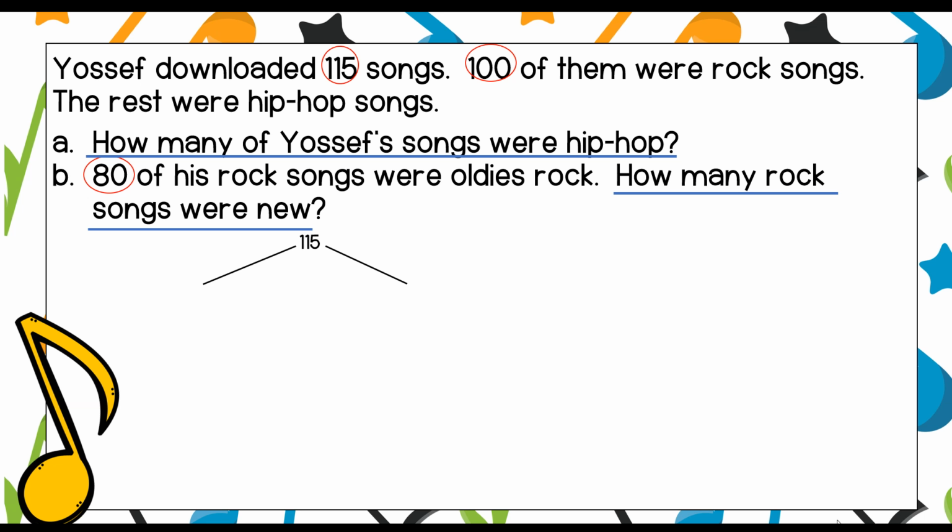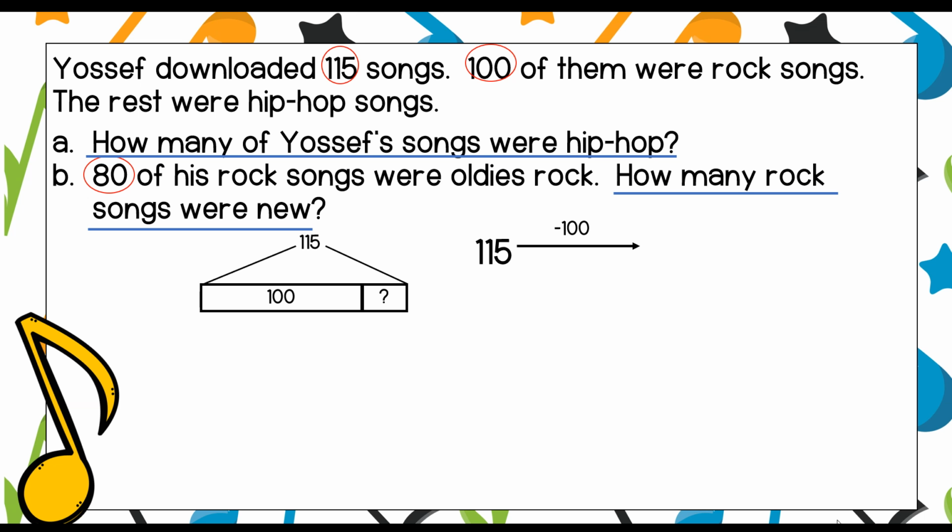He had 115 songs that he downloaded. 100 of them were rock songs. The other were hip hop. I'm missing a part. What do I do when I'm missing a part? I hope you said subtract. I'm going to take 115 and subtract 100.